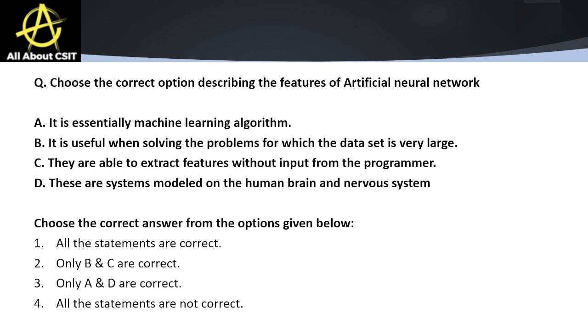Next is choose the correct option describing the feature of artificial neural networks. So artificial neural networks are essentially a machine learning algorithm. Yes, absolutely true. It is useful when solving problems for which the data set is very large. Yes, this is also true. They are able to extract features without input from the programmer. Yes, absolutely true. These are systems modeled on the human brain and nervous system. So all these statements are absolutely correct.